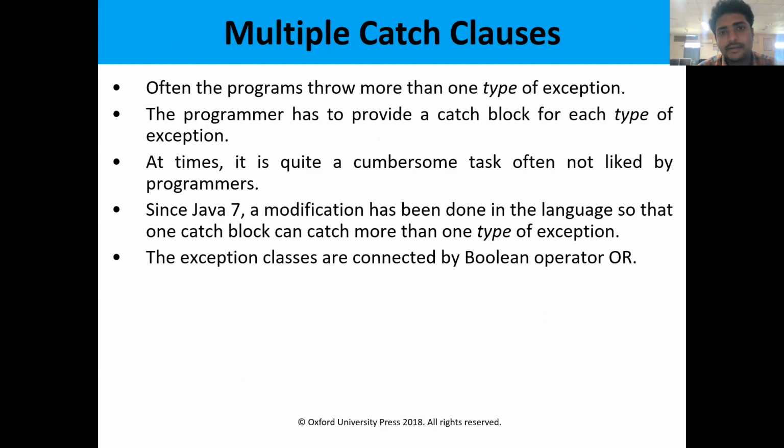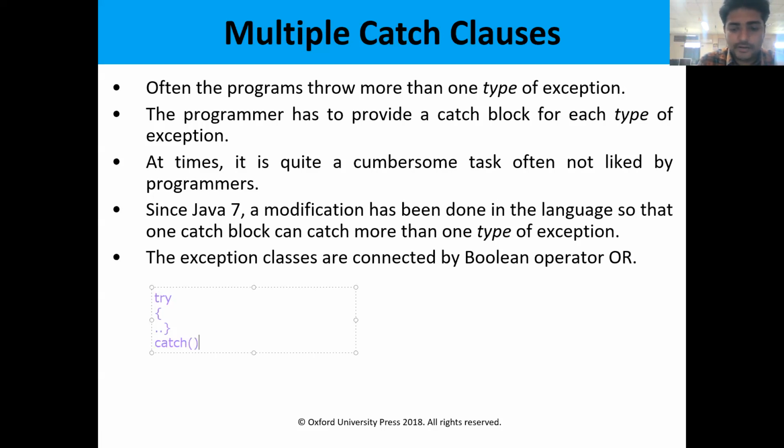So next one, multiple catch classes. That means if you write a program, we can have a single try block. Let us take this example. So this is some try block.